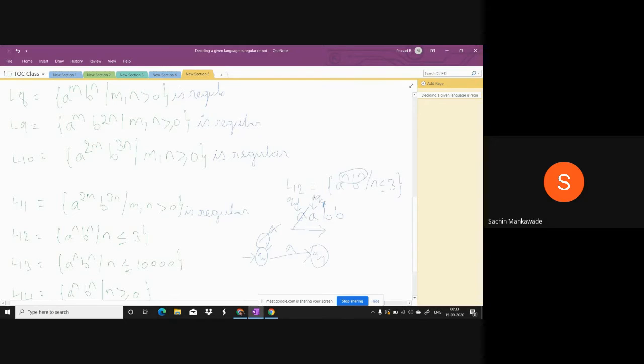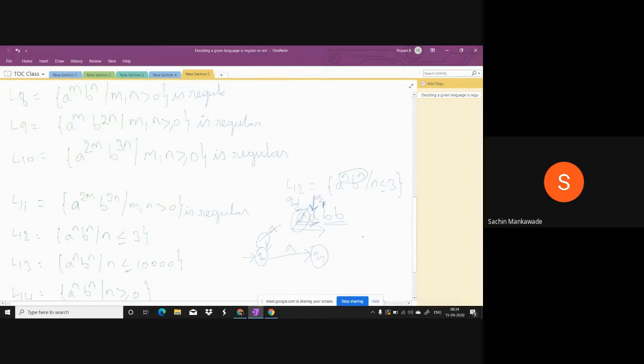When it comes to this second input symbol, the machine cannot remember how many A's it has scanned till now. I repeat, after coming to this position, the machine cannot remember how many A's it has scanned. But the important thing is, whatever the number of A's, that many B's must be there.